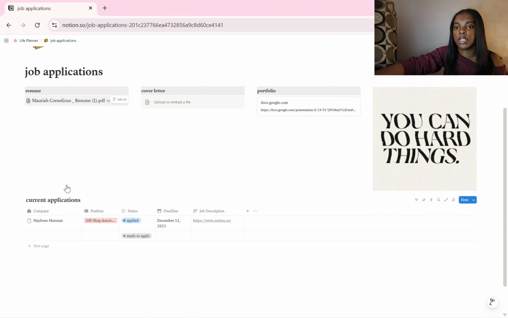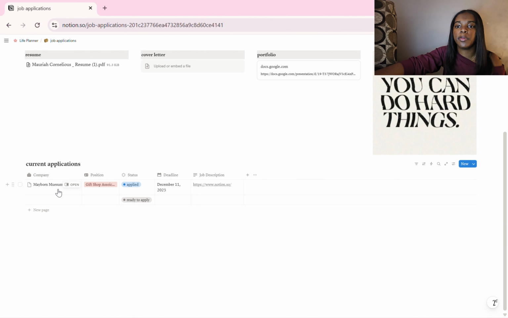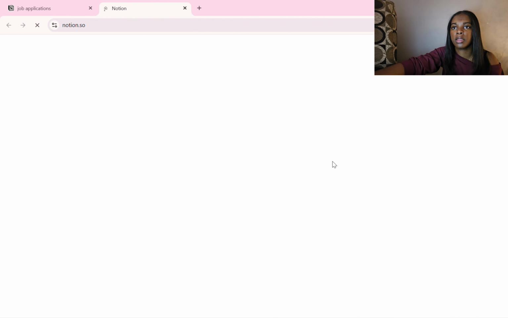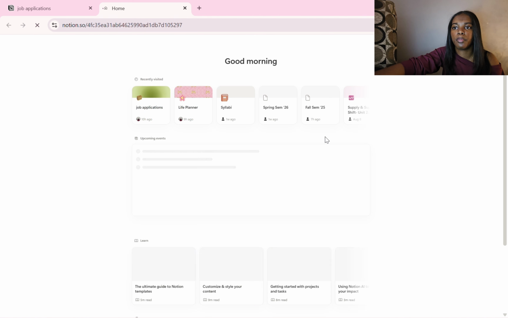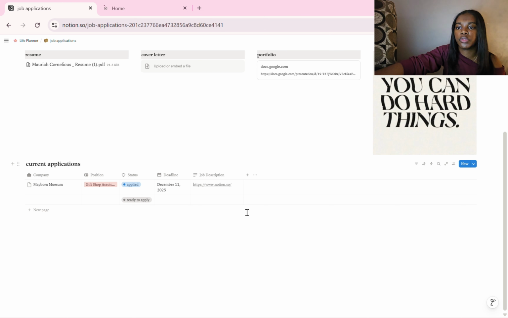Then I have my job applications and things like that. Like the museum I applied to, when the deadline was to apply, or if I had an interview. And then I have the status of them, so if it's ready to apply, if I applied already, or if I got signed, like I got the job essentially. And I have the position here, the company, which will most likely be my school, but I just like to have where the job is at. And I have the job description, and ideally this would take me to a link to the page.